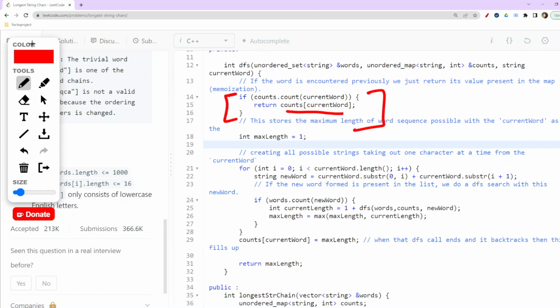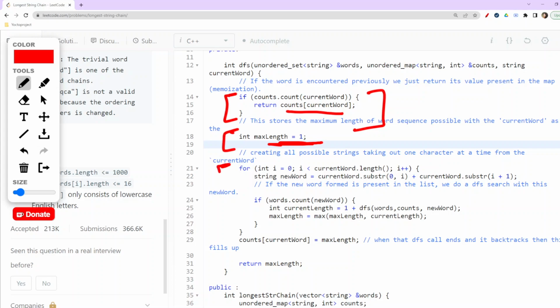So that's what I'm doing here. And then my maximum length would be 1. Why would it be 1? Because even if I'm just having one letter, that is A or B or any out of the A to Z letters, that also contributes to our length as 1.